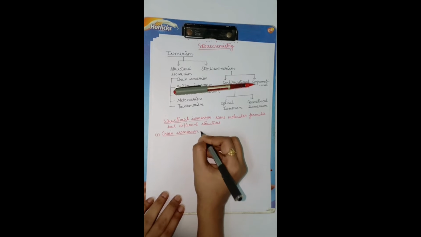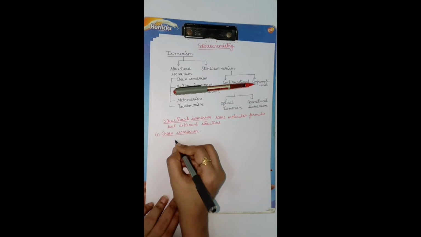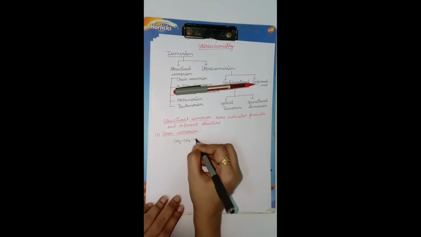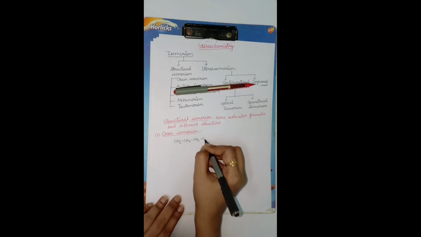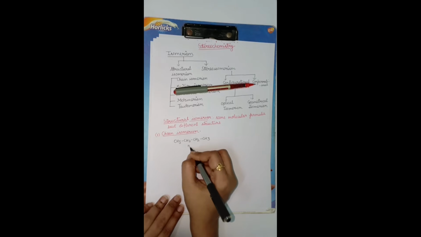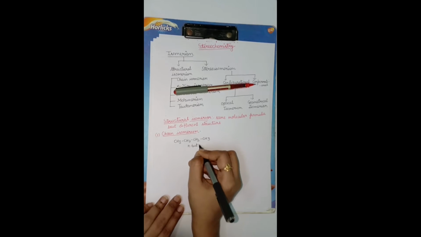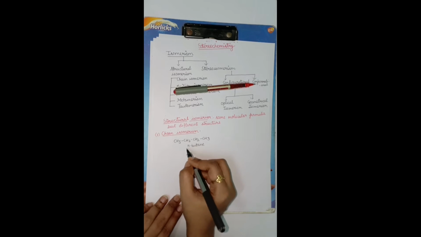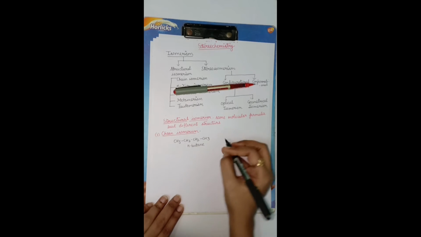We will take an example. This is n-butane, CH3, CH2, CH2, CH3. This is the normal chain. What is the meaning of n? n is the normal chain.